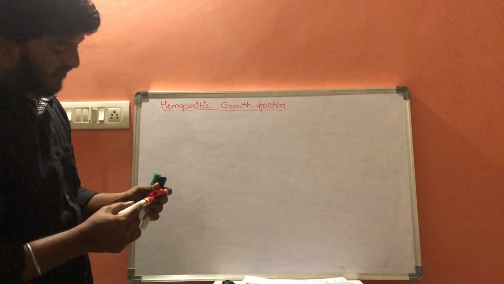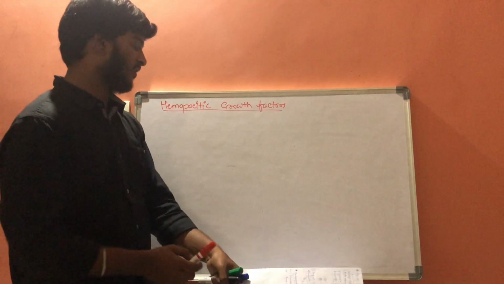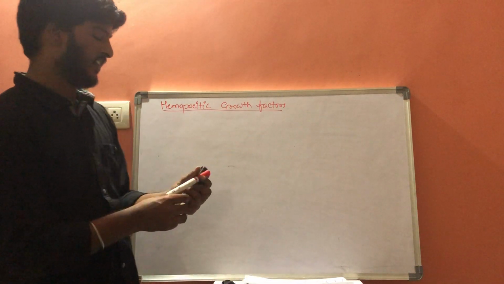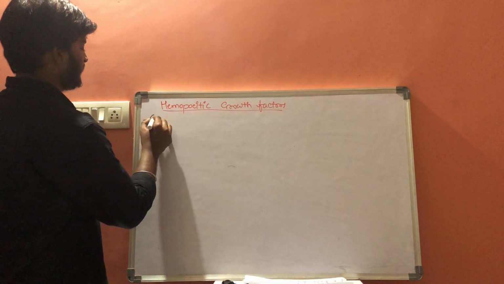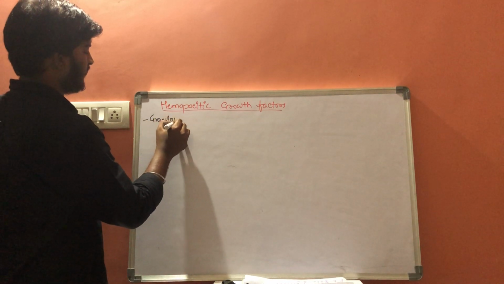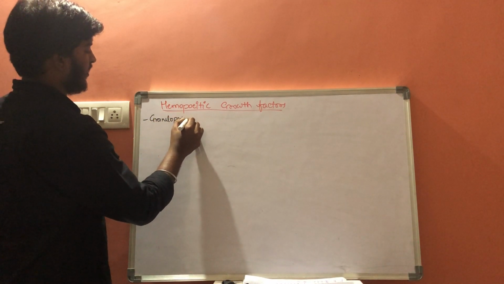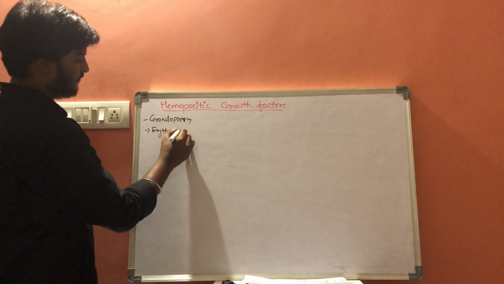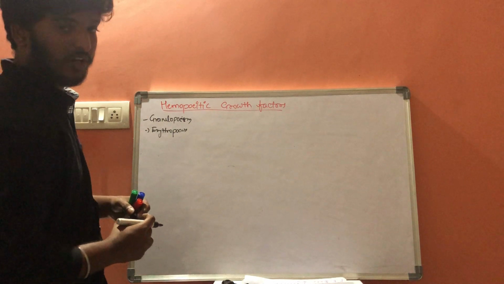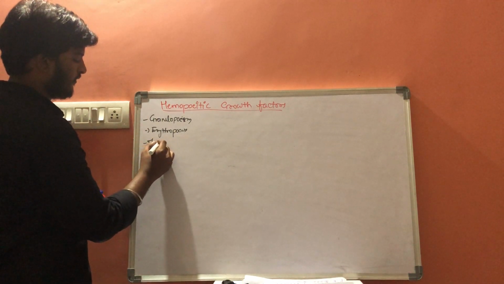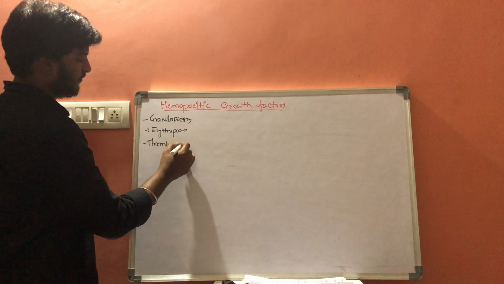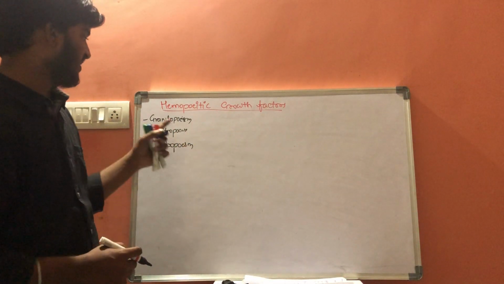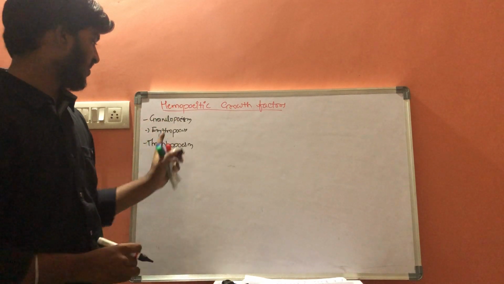These are the drugs which stimulate granulopoiesis, erythropoiesis, and thrombopoiesis. Hematopoietic growth factors are the drugs which initiate granulopoiesis, erythropoiesis, and thrombopoiesis.